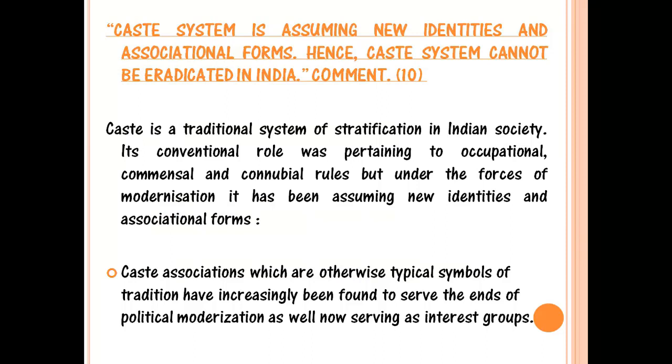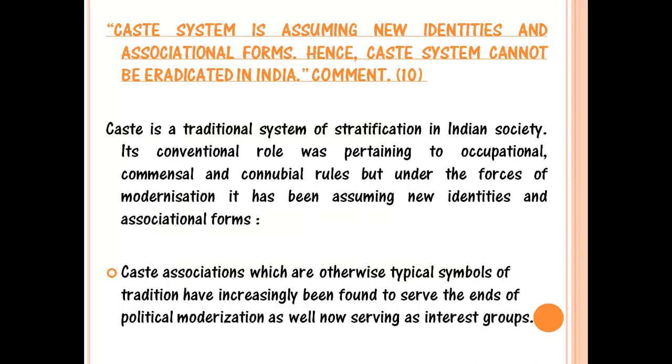And then there are connubial rules. Connubial rules mean the marriage rules, to whom one person belonging to one caste or jati can marry. So this is the traditional form of the caste system.